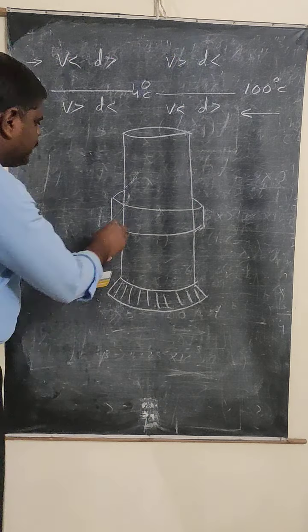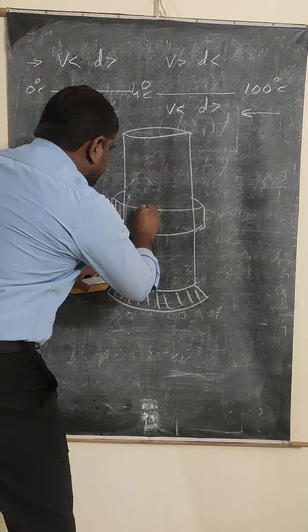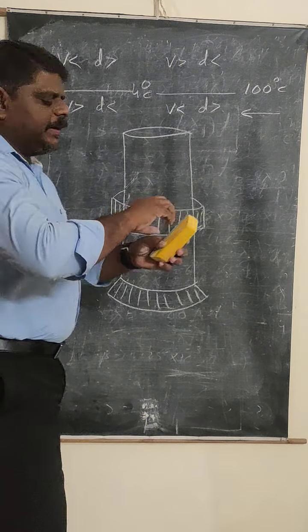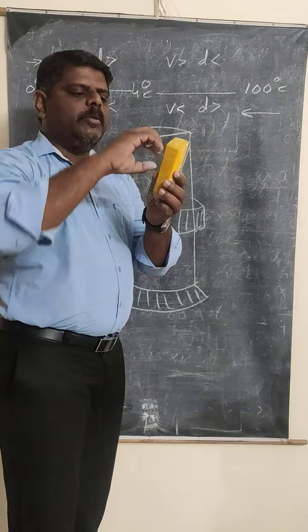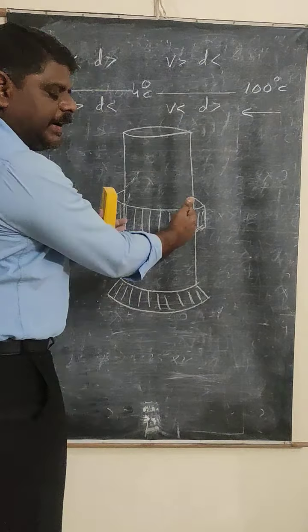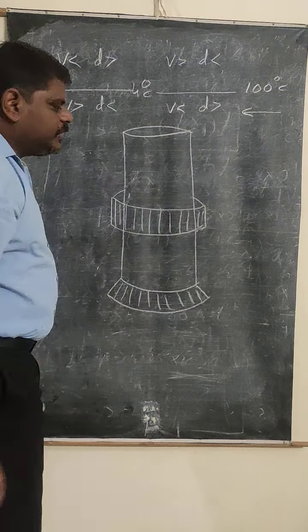This is the compartment I am taking. Here I am going to take the ice. So around this glass jar, I am taking a compartment in which I drop the ice from the outside.